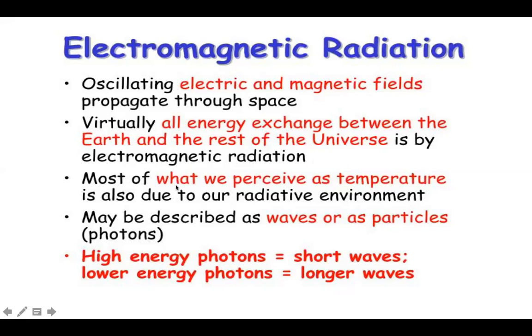Most of what we perceive as temperature is also due to our radiative environment. It may be described as waves or particles, so it has wave-particle duality, we know that. High energy photons have shorter wavelengths and low energy photons have longer wavelengths.